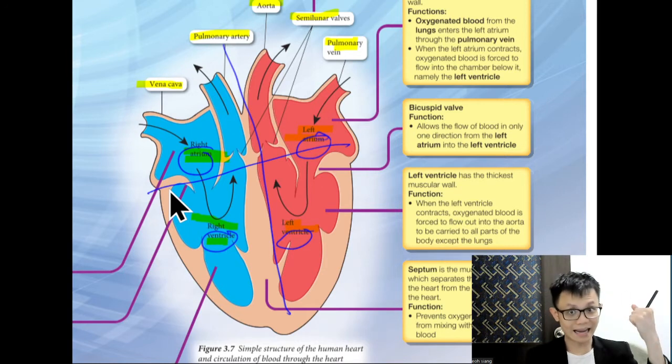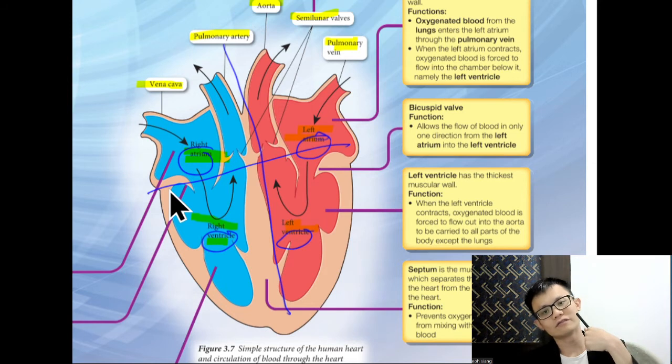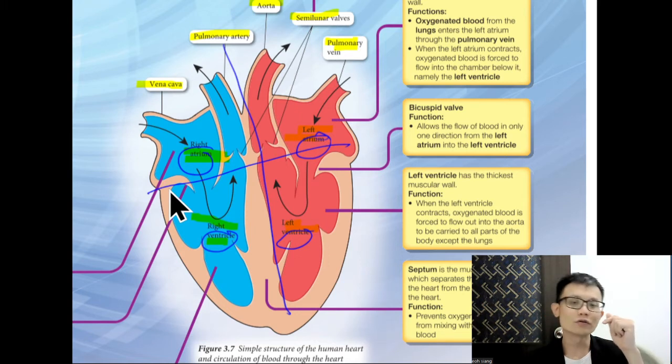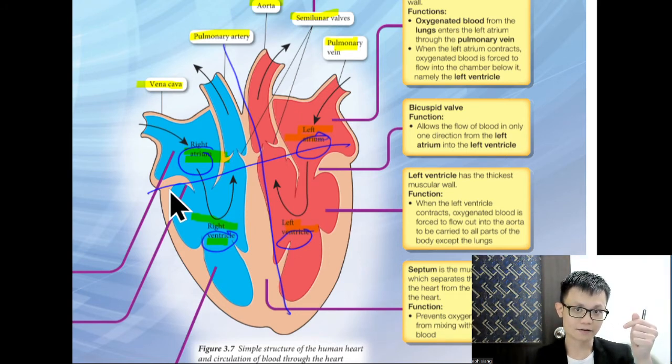When I raise this hand, my body here is the right part. You understand what I mean or not?